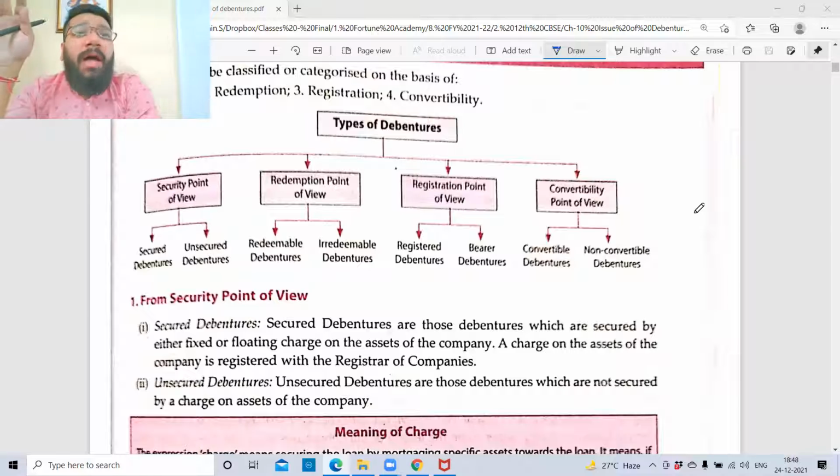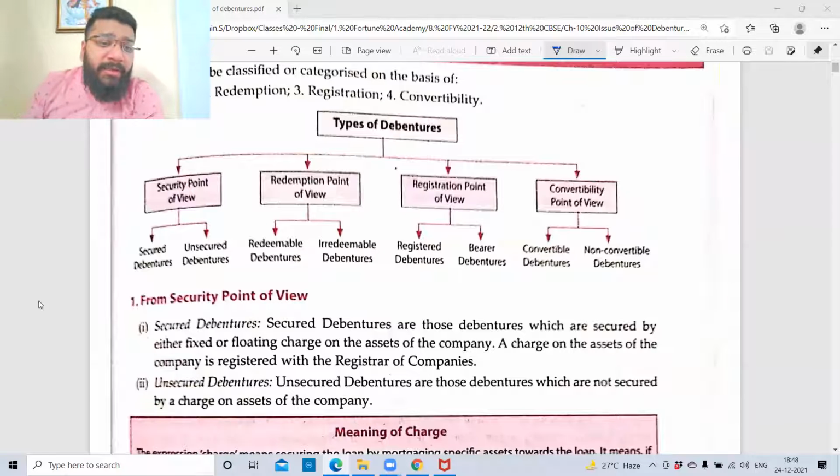Floating means I'm securing my loan against any asset other than the fixed charge assets. Correct, no? So that is secured in nature. Unsecured means there is no security for the money which has been given. At the time of winding up, if the company is not in a position to pay any money, then, Govinda, oh Govinda. So that is your secured and unsecured debentures.